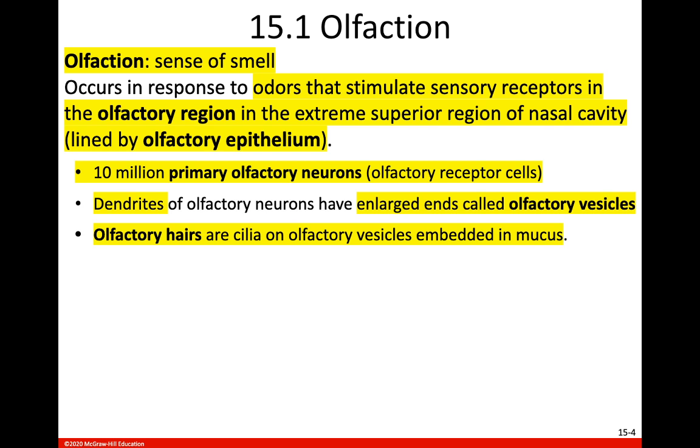In the extreme superior region of your nasal cavity, you have a tissue called olfactory epithelium. In that olfactory epithelium, you have about 10 million primary olfactory neurons. The ends of these neurons, or the ends of these dendrites, have enlarged ends called olfactory vesicles. And these olfactory vesicles have little cilia on them called olfactory hairs. And those hairs are embedded in mucus.